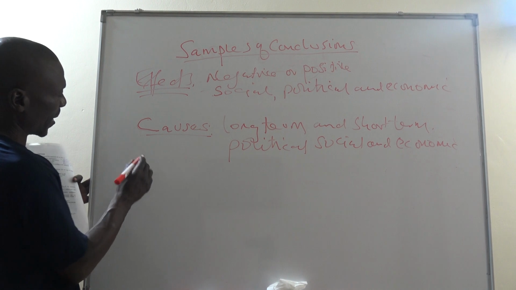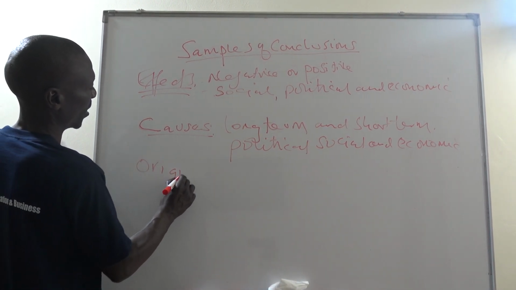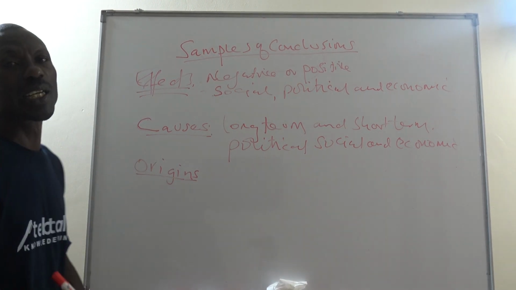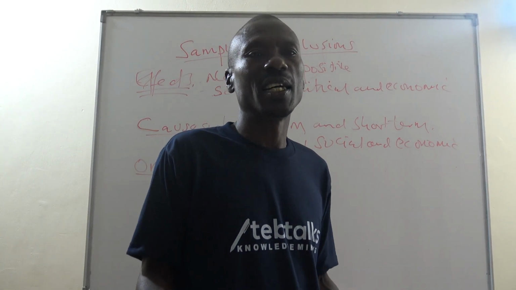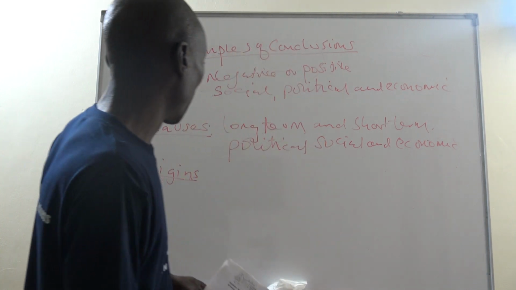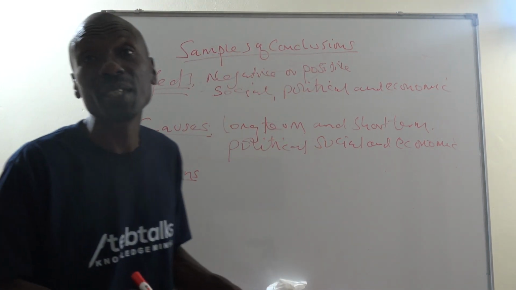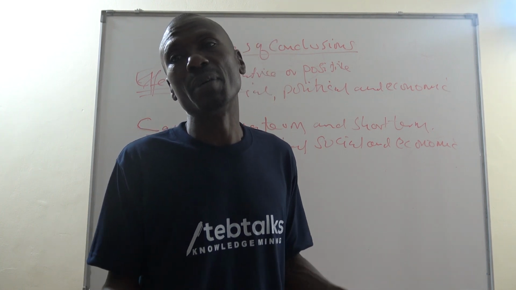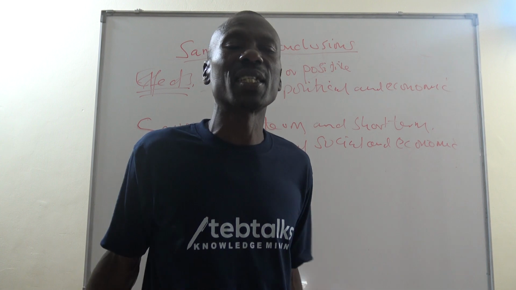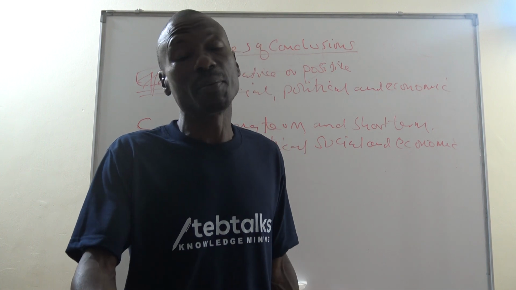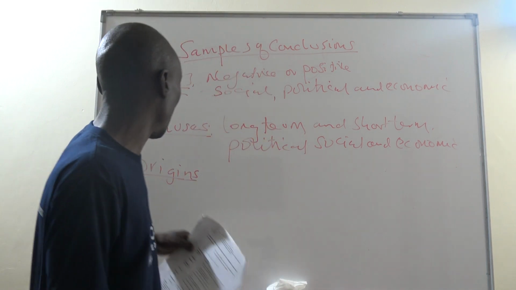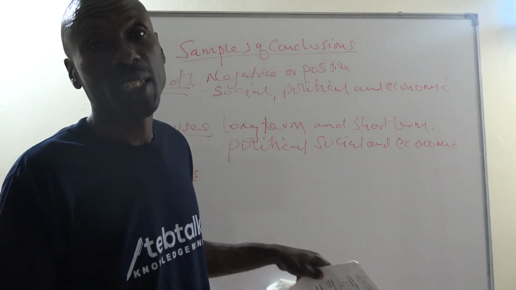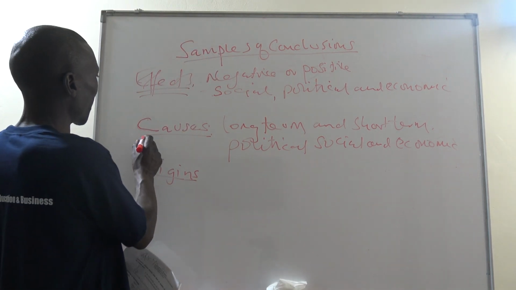We can also look at conclusions on origins. Though these are not common questions. You cannot find origins on part B usually. Usually origins are on part A. Trace the origins of the Bantu, trace the origins of the Bachwezi. Usually they are on part A, but it can also happen that the origins are being asked on part B, and then you will be required to do what? To conclude. So the same thing applies here.